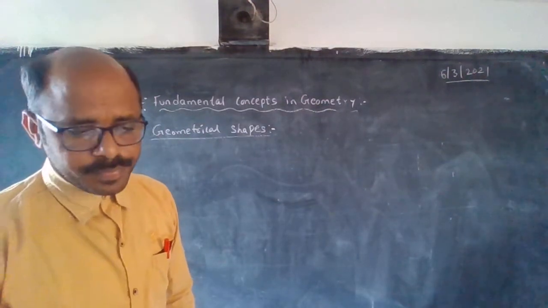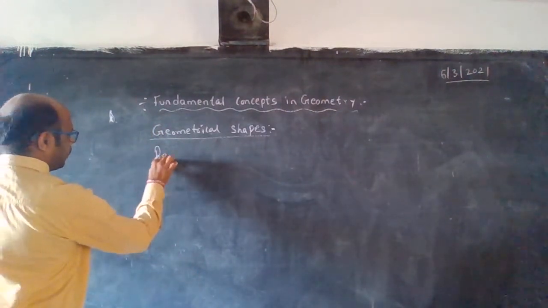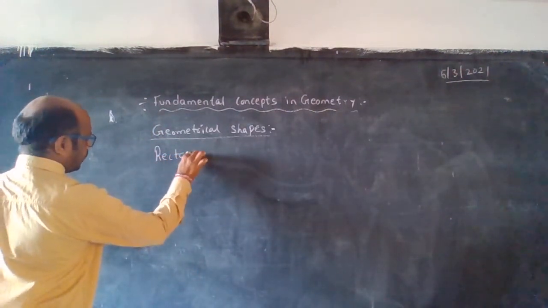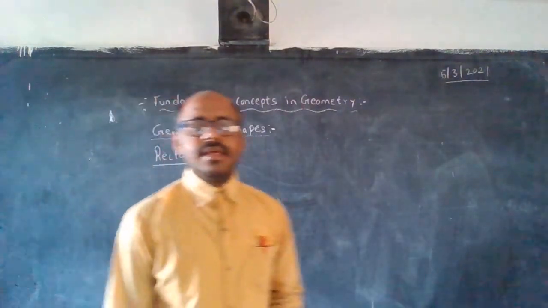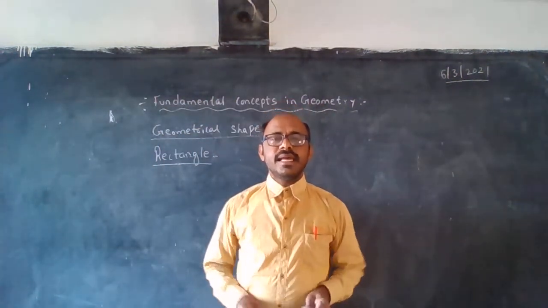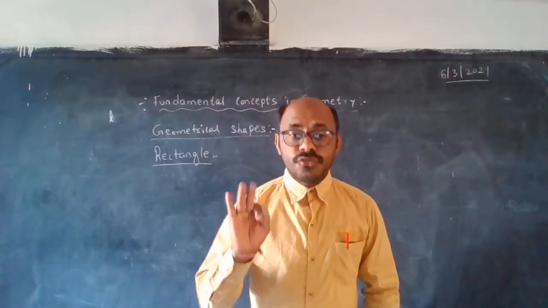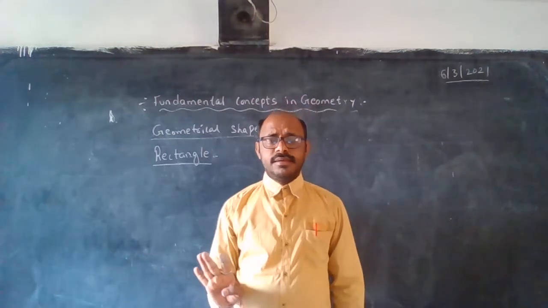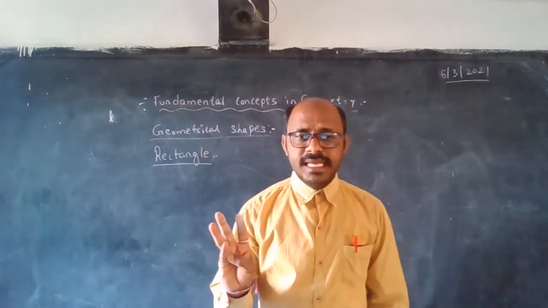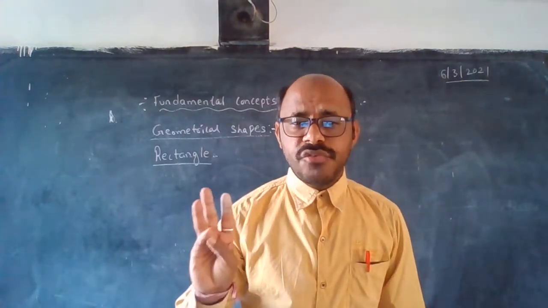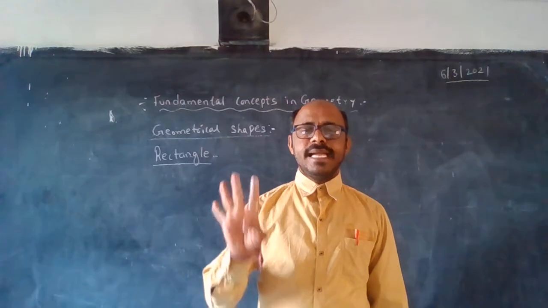See children, the first one is rectangle. Rectangle means a rectangle is made up of 4 line segments. A rectangle is a bounded closed figure made up of 4 line segments.